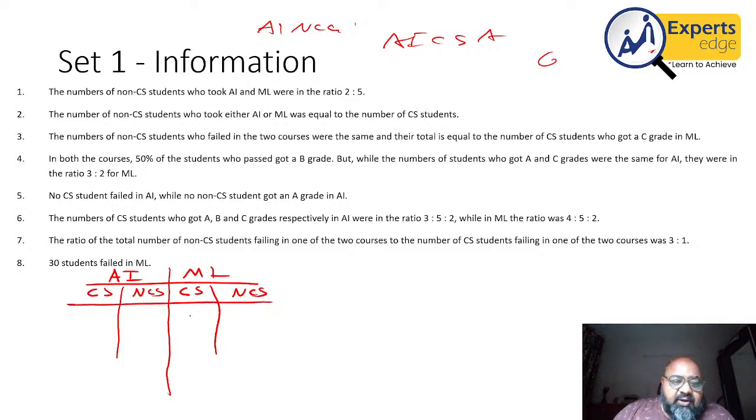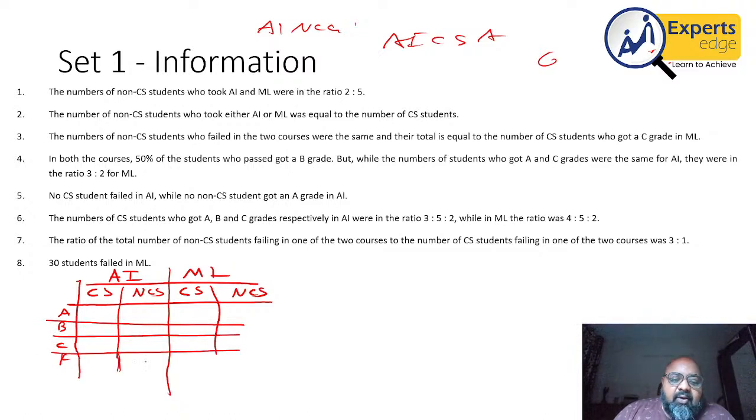So I make four rows for that. The grades could be A, B, C, and F. If you are comfortable, just mark the lines. Oh yeah. All I have to now do is fill in the values, and hopefully I'll get an answer. It says the number of non-CS students who took AI and ML were in the ratio 2:5. So last row I am making as the total number. Non-CS students taking AI and ML were in the ratio 2:5. So if this number is 2x, non-CS, this number will be equal to 5x.